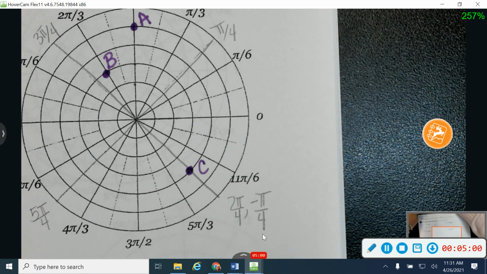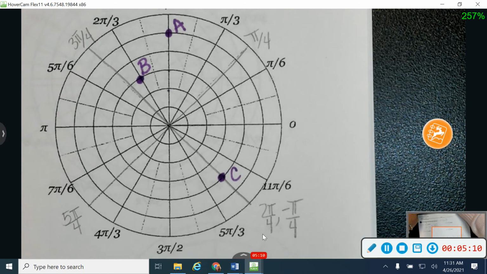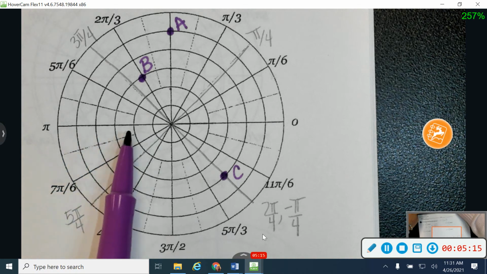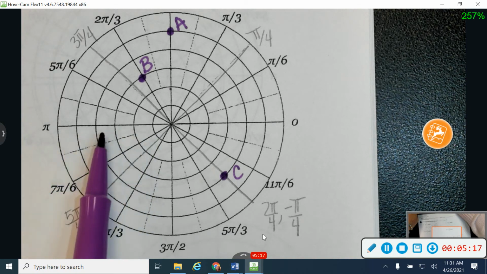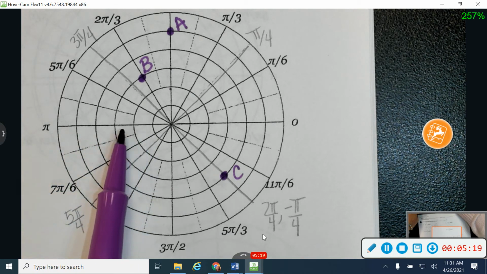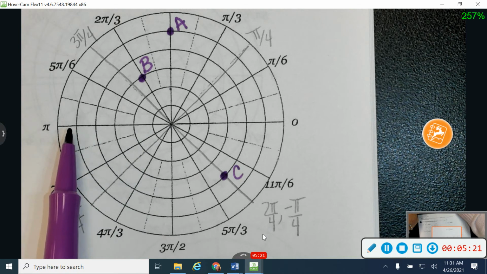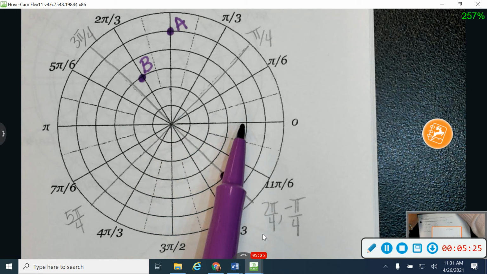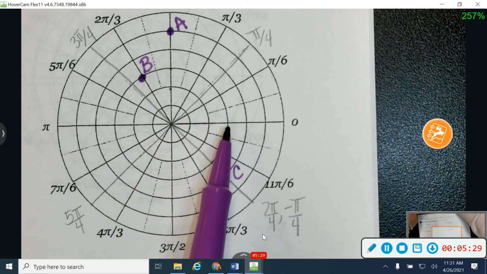Okay, number 4 is a little bit different because the radius is negative. When the radius is negative, I'm going to count in the opposite direction. So on number 4, it tells me that I'm working with the angle of pi. That's this one right here. Rather than counting towards pi, I'm going to count in the opposite direction, which is going to send me down this line over here at 0 pi.